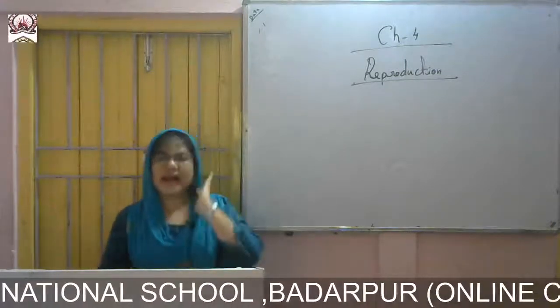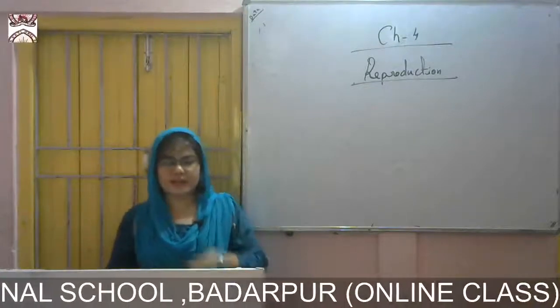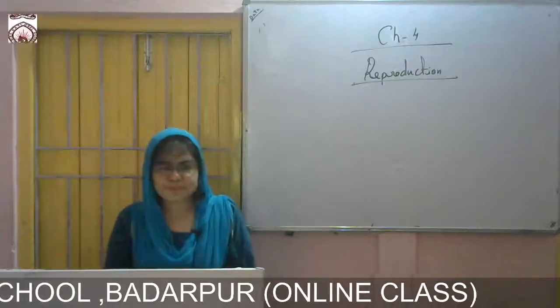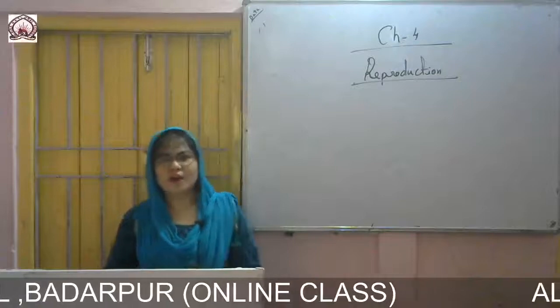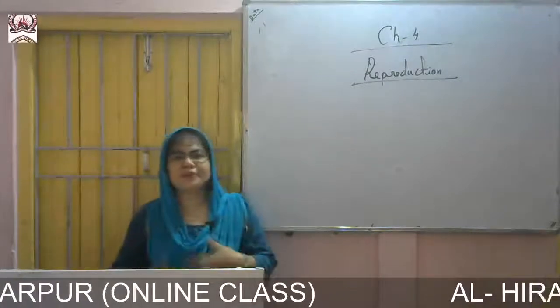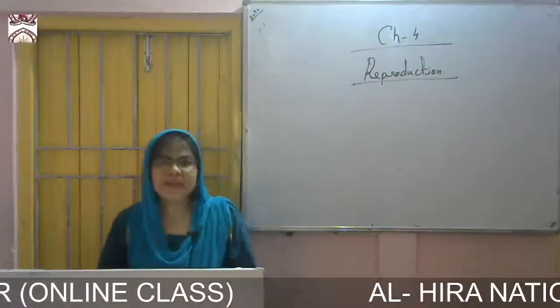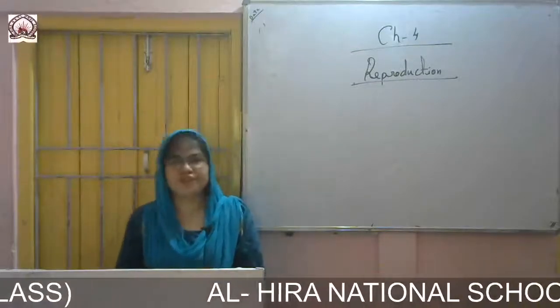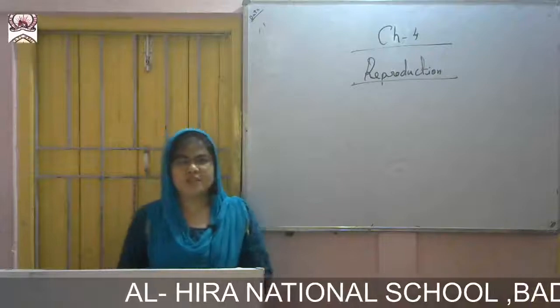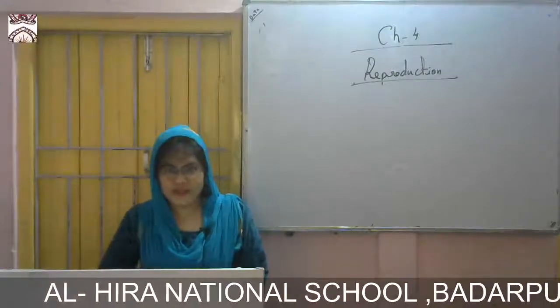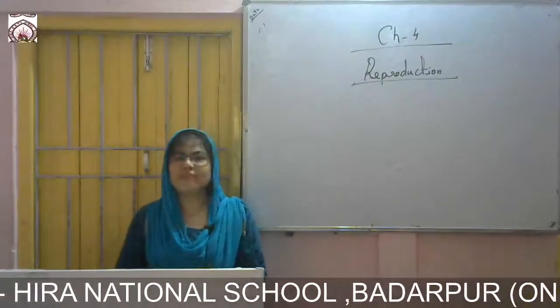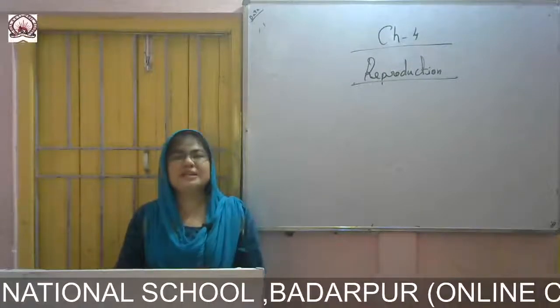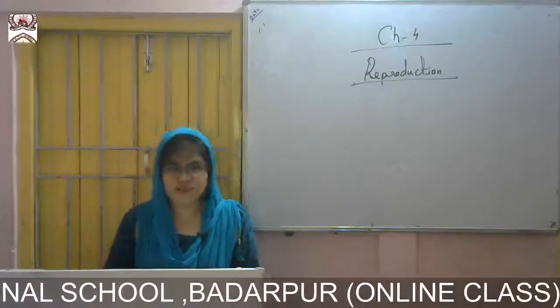Then we have insulin, which is a hormone. So different kinds of hormones are produced inside our body. A hormone is a chemical produced inside our body which helps our body to function properly. So hormones are necessary in our body. An imbalance of hormones creates many abnormalities in our body.